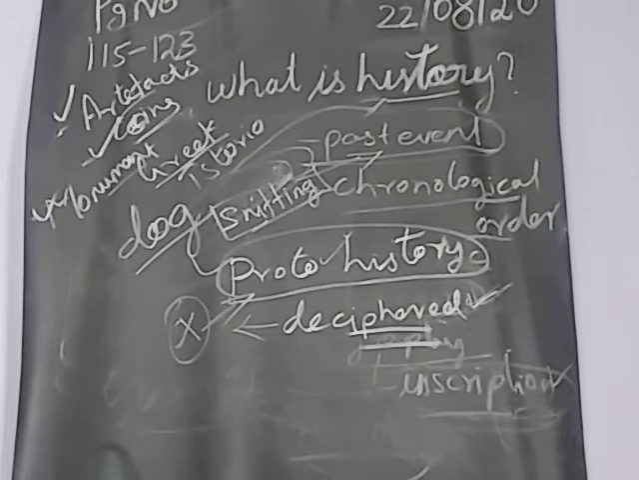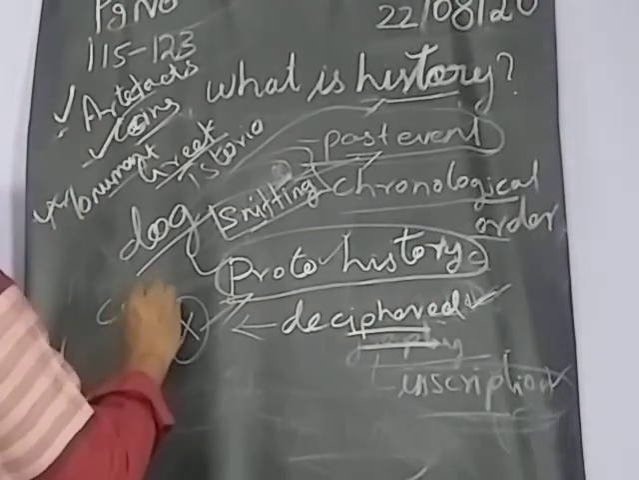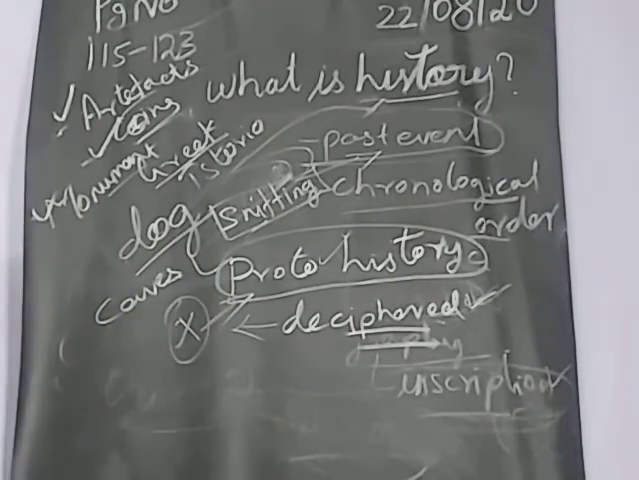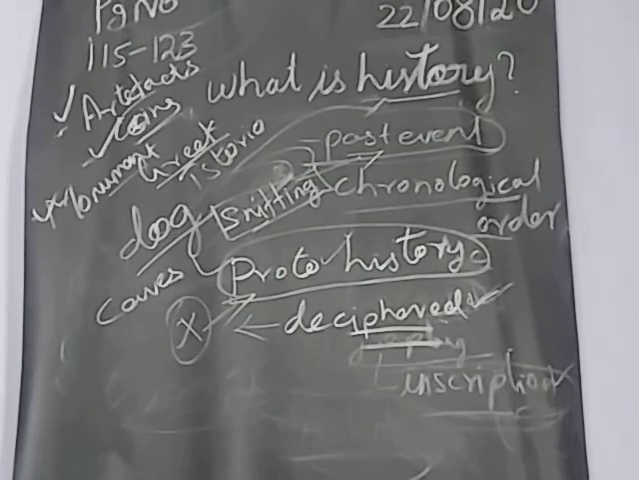Fill in the blanks. Old Stone Age man lived mostly in caves. What's the answer? Caves is the answer. Okay. Blank was the father of history. Herodotus. This will not be in your book. So what's the answer?